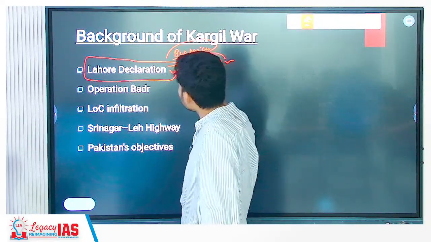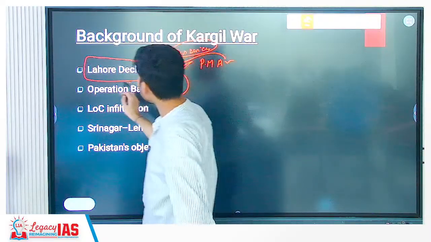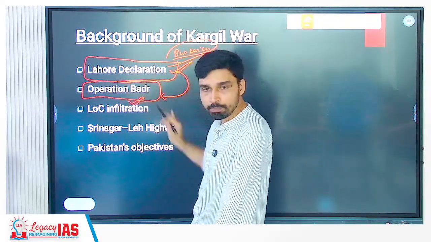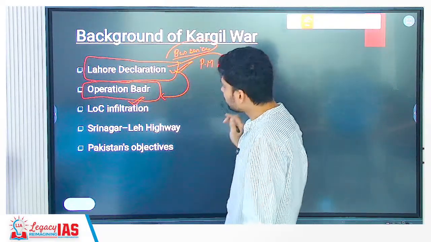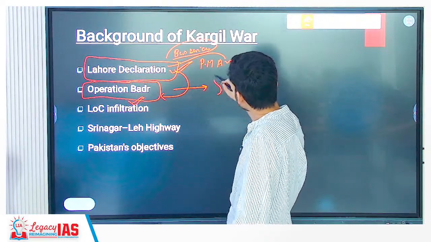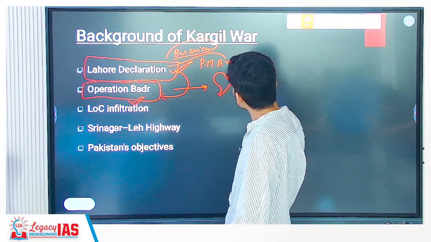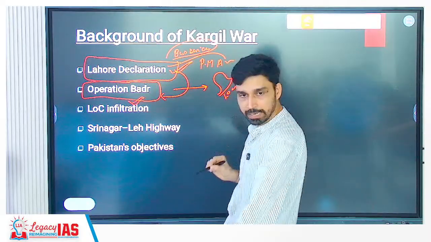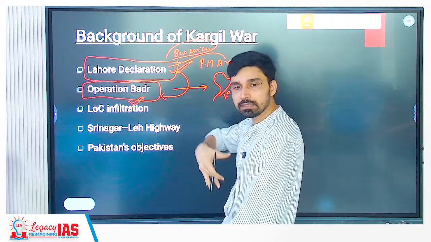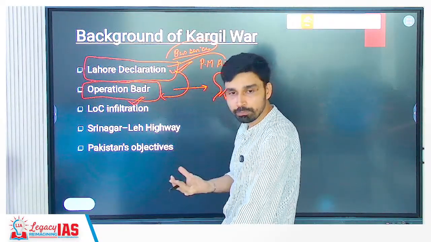People can easily move and all that. And just a few days after the Lahore Declaration, the Pakistani military launched an operation referred to as Operation Badr. If you look at the map of India, on this side, what is this border called? Line of Control. What the Pakistani military did, they did not enter wearing their military uniforms.